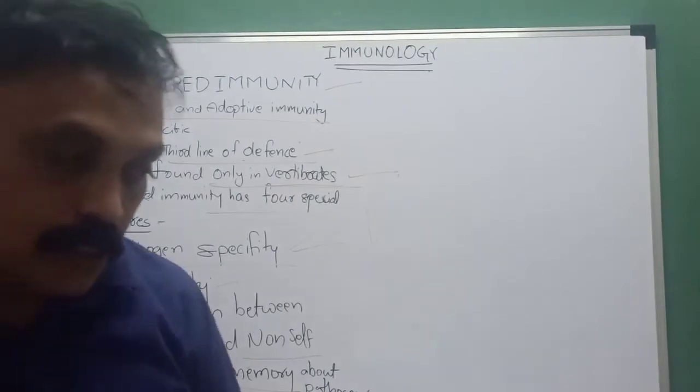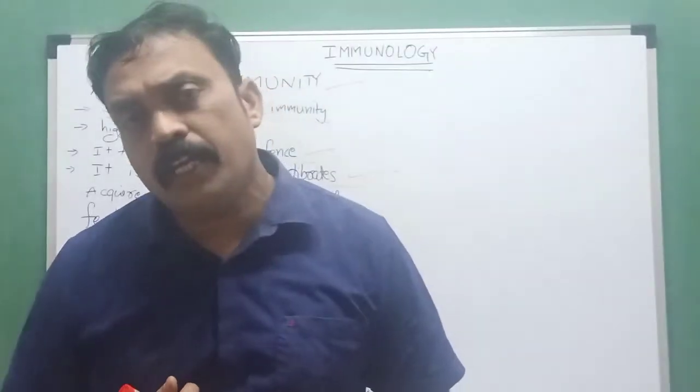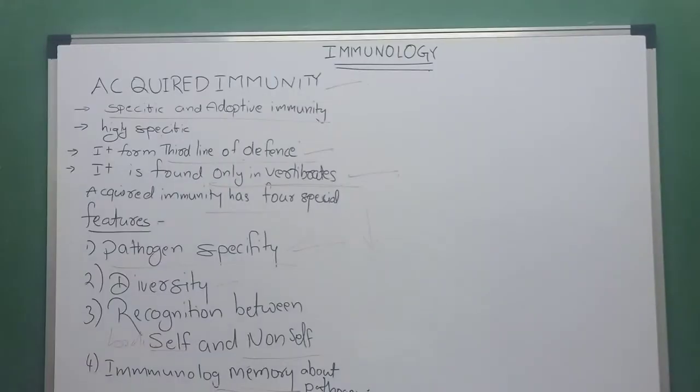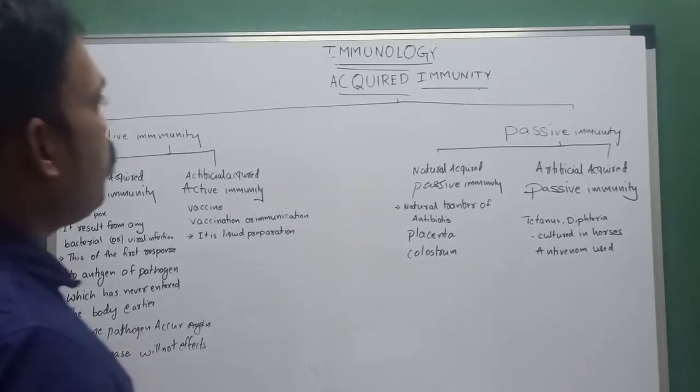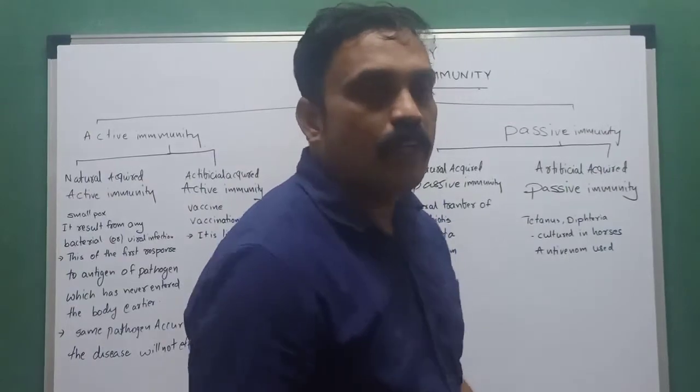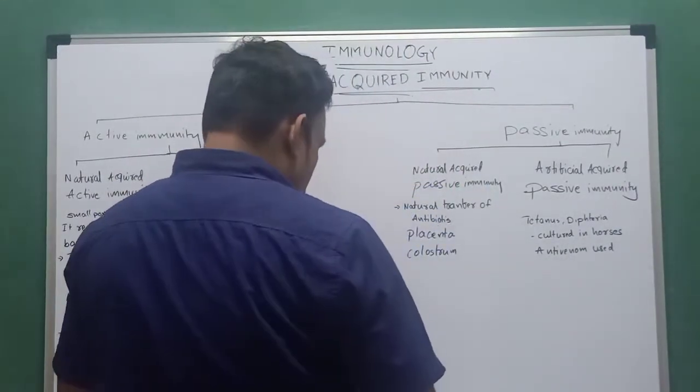Now we are going to discuss the types of acquired immunity: passive immunity and active immunity.